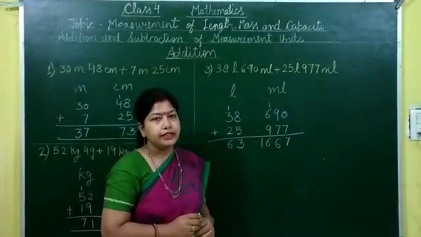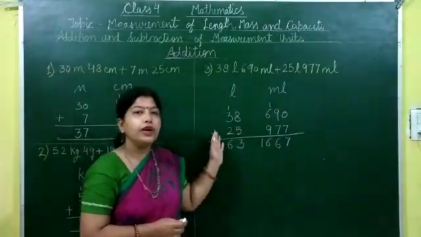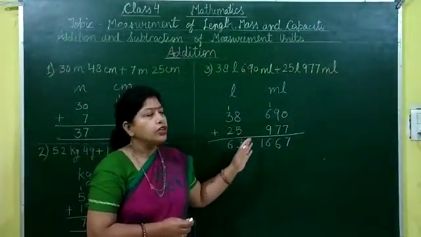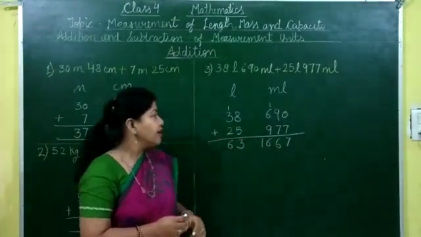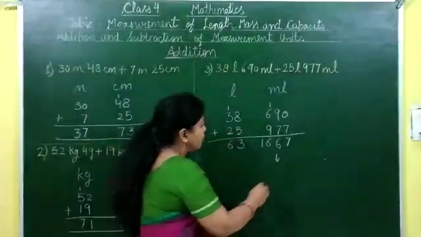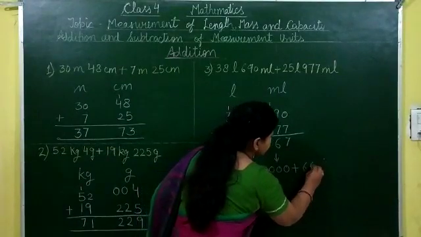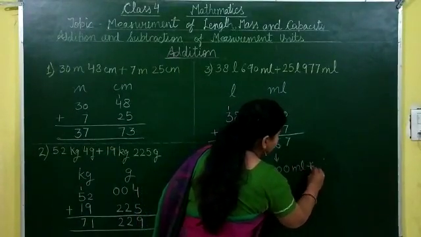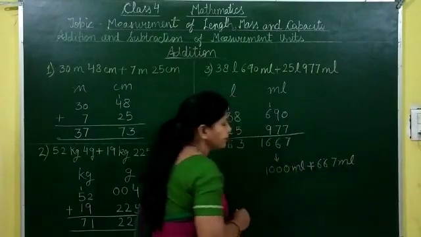1667 milliliter. As we know that there are 1000 milliliter in 1 liter. So when we write together liter and milliliter, there should be 3 digits with milliliter. So here 1667 we can write in this way also: 1000 milliliter plus 667 milliliter.